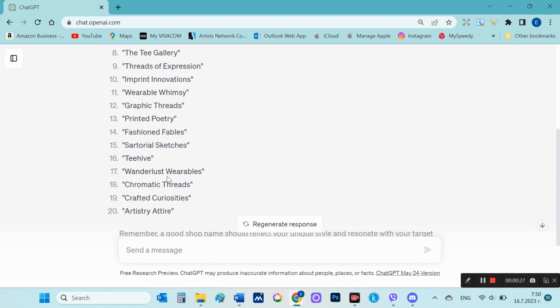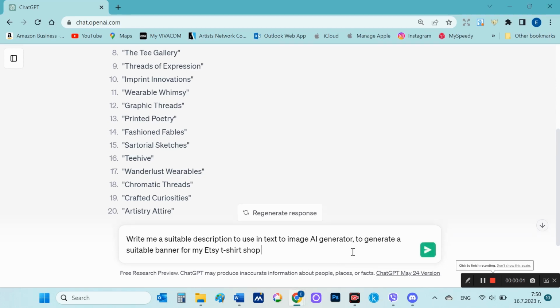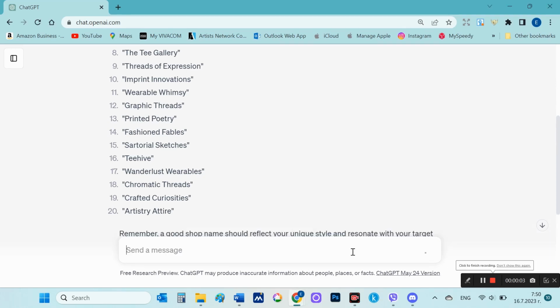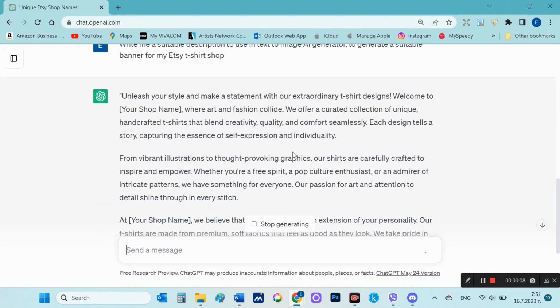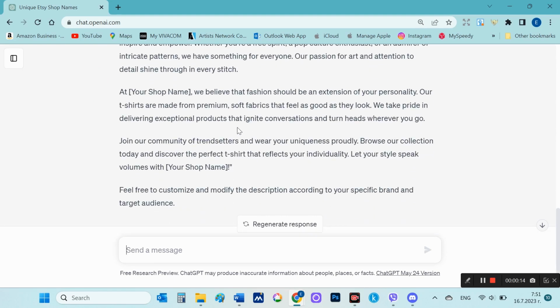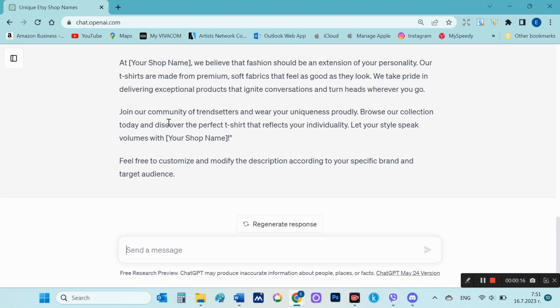Well, there are a few suggestions that I like, and even if those names already exist, I'll go with something close to them. I continue with this. Write me a suitable description to use in text-to-image AI generator to generate a suitable banner for my Etsy t-shirt shop. Here ChatGPT actually gave me a short description to put on the store, not as a banner design assignment, but nothing, and that's what I'll use. Write me a suitable slogan to put on the Etsy t-shirt shop banner.